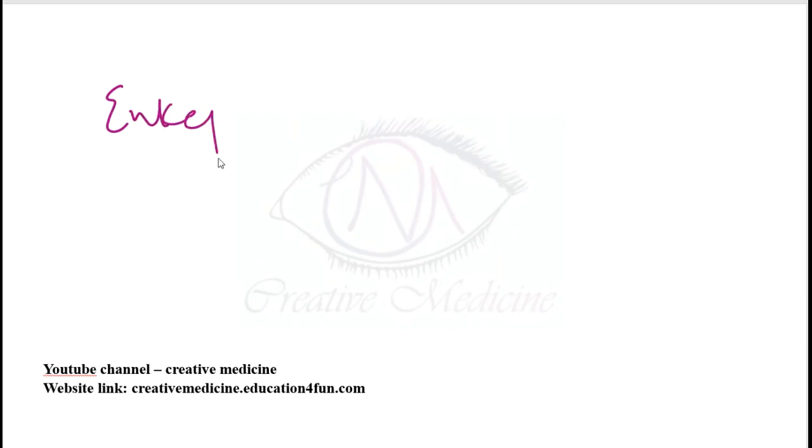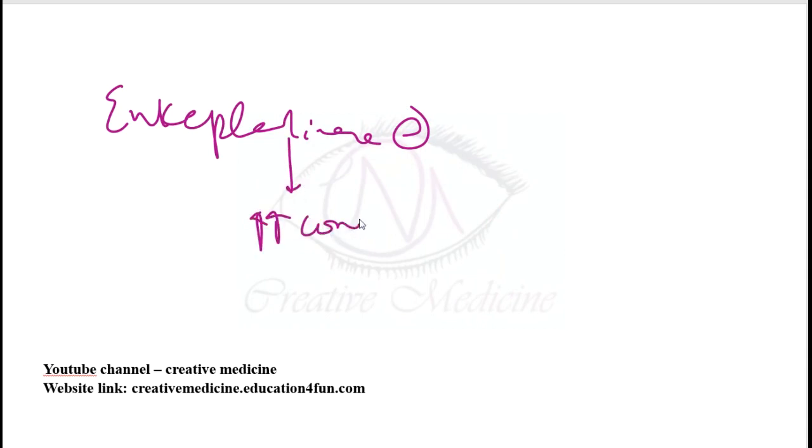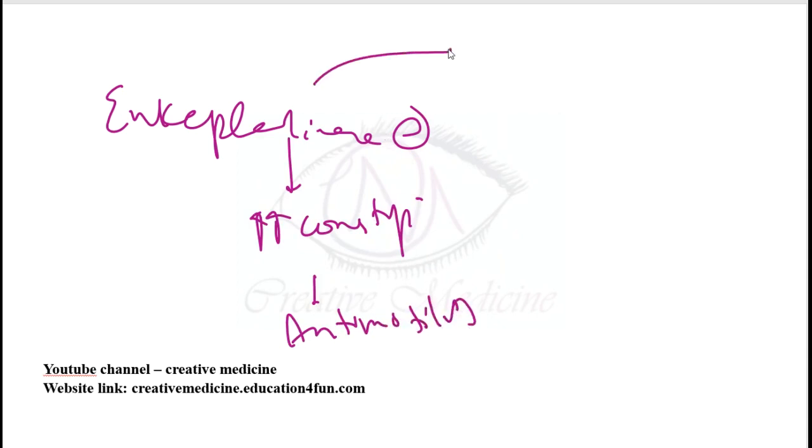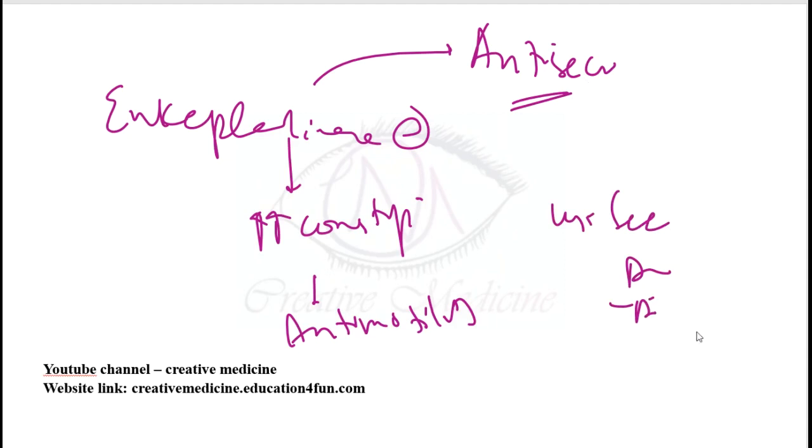Then we have enkephalinase inhibitors. Enkephalinase inhibitors will increase constipation, and they are anti-motility drugs. These enkephalinase inhibitors are actually anti-secretory also. Because they are anti-secretory, they can be used in secretory diarrhea, and also in diarrhea which is dominant in irritable bowel syndrome.